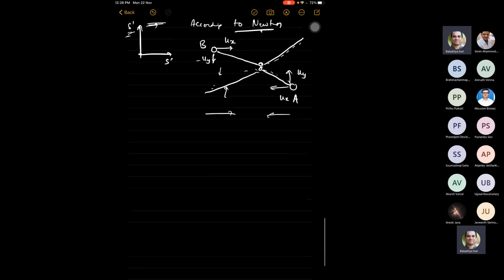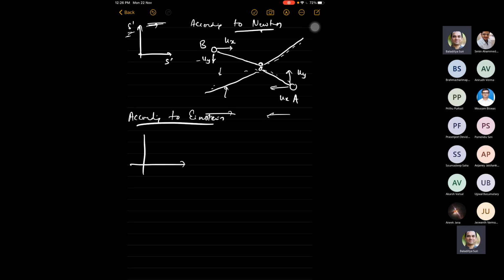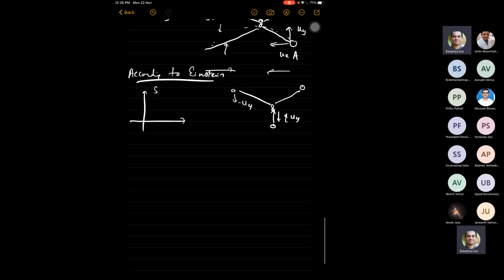Now let us look at S prime according to special relativity, according to Einstein. The previous analysis was according to Newton. Now according to Einstein, in S, the collision is happening like this. The two bodies are essentially, this is moving with minus uy, this is going with uy. This is how it is in S. That scenario doesn't change.